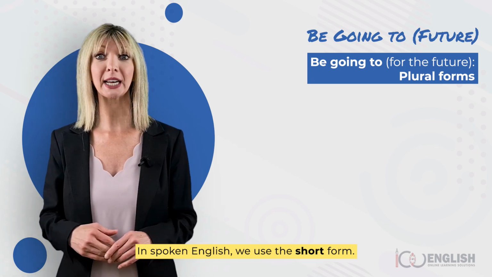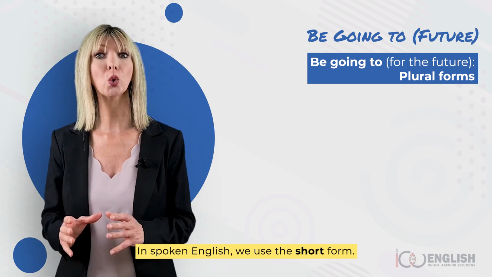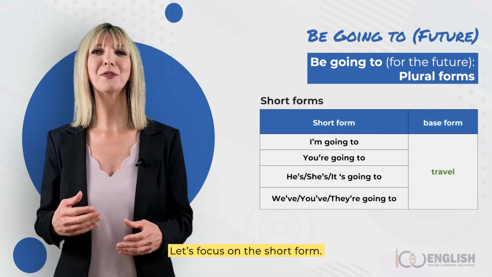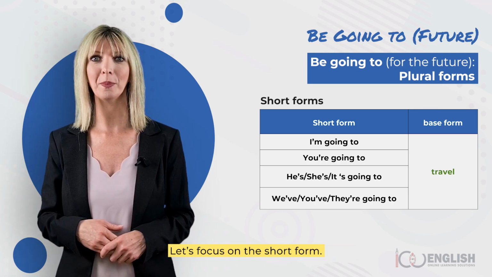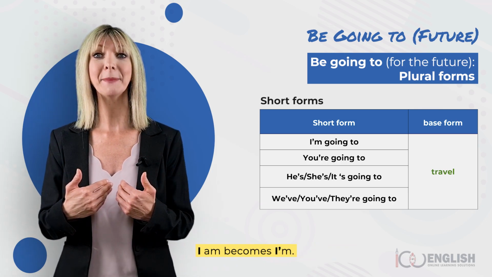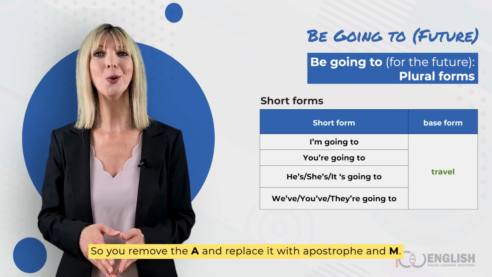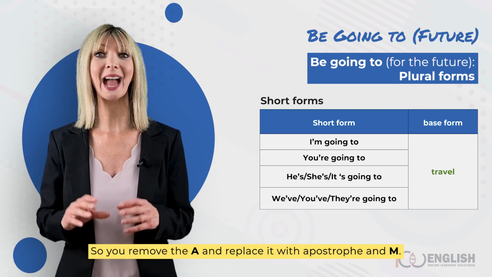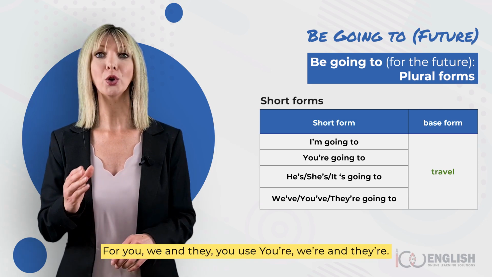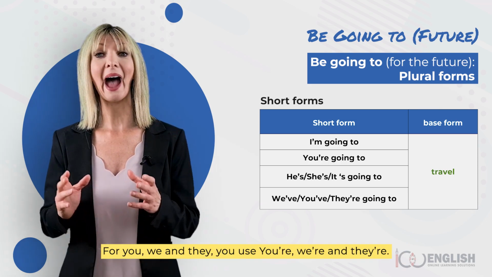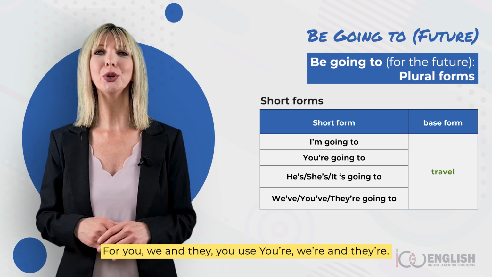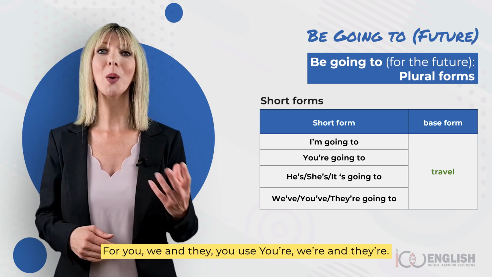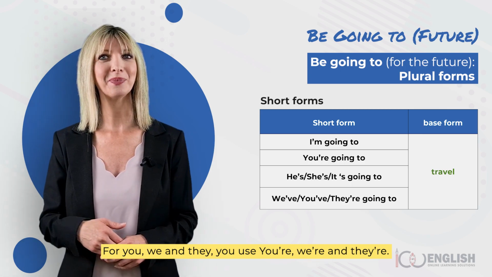In spoken English, we use the short form. Let's focus on the short form. I am becomes I'm. So you remove the A and replace it with apostrophe and M. For you, we and they, you use you're, we're and they're.